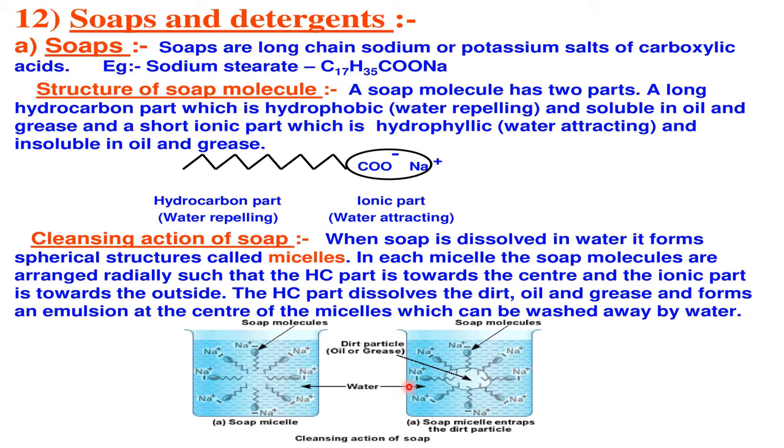This is a dirt. So they attack radially. So when they attack radially, when you wash with water, dirt is removed from the body or from the cloth. This is called action of soap on dirt. This is also called as what? Cleansing action of soap. Okay, so it is how in a chakravyuha we attack. In the same way, all the soap molecules attack. They trap the dirt particle, and when you rinse with water, the dirt is removed from the cloth or the body. Okay, whichever is applicable.